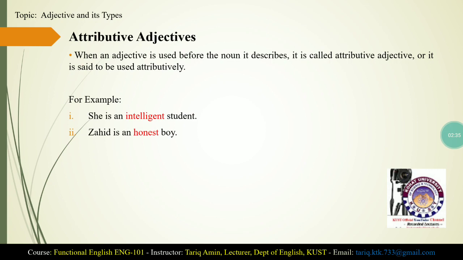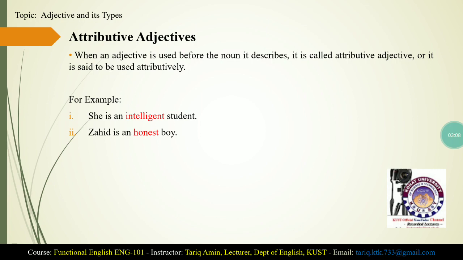Now, what are attributive adjectives? When an adjective is used before the noun it is called attributive adjective, or it is said to be used attributively. For example, she is an intelligent student. In this example, the adjective comes before the noun that it describes. The adjective is intelligent and it is describing the noun student, and it has come before the noun that it describes.